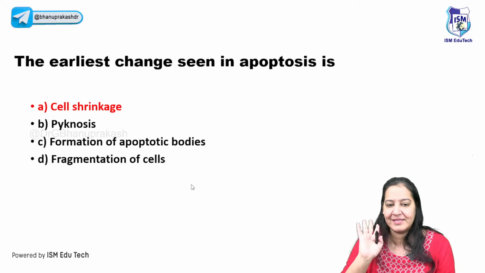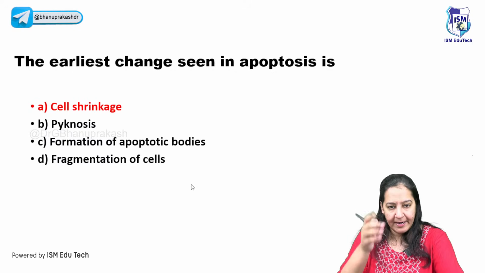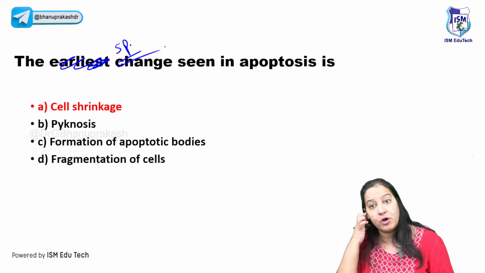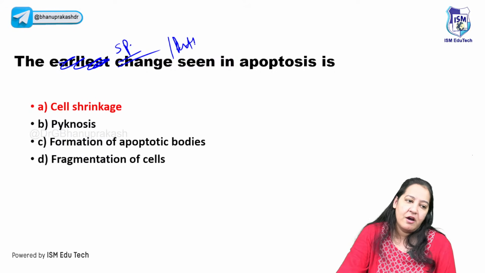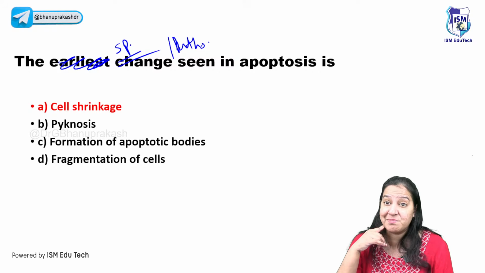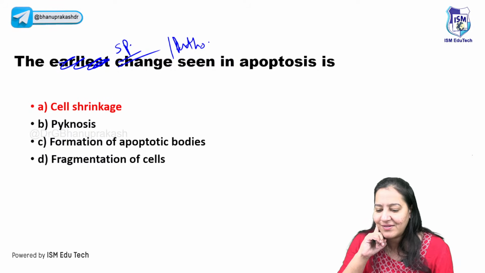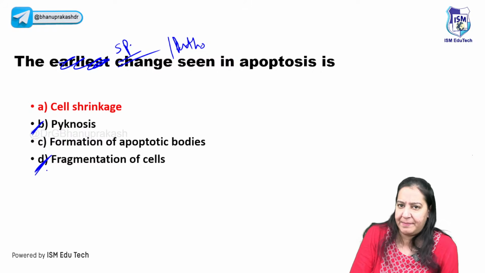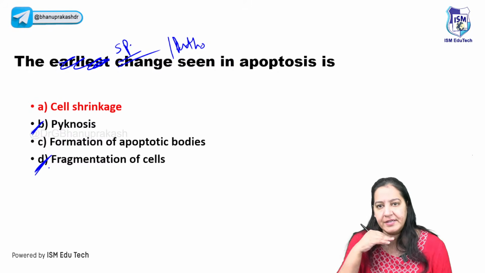The correct answer here is cell shrinkage. Let me change this question. Instead of earliest change, I am asking the most specific change, the pathognomonic change in apoptosis. From the same 4 options, what is your answer now? Pathognomonic feature, specific feature, not earliest. What is your answer now? Yes, you will go with pycnosis, as karyorrhexis may also be correct. So B and D both will be correct. Yeah, B is more correct, you can say. Yes, you all are right.